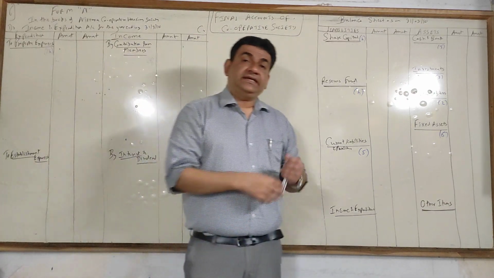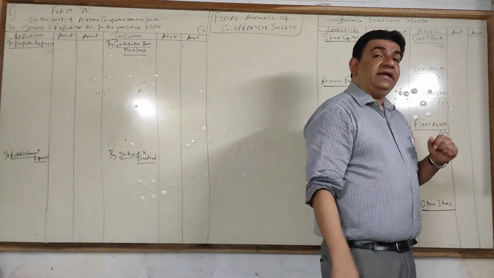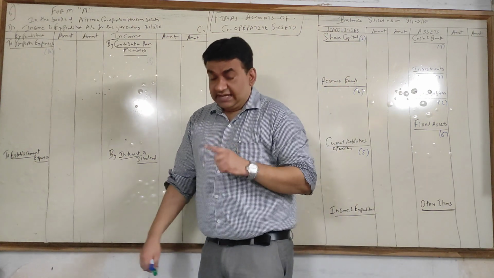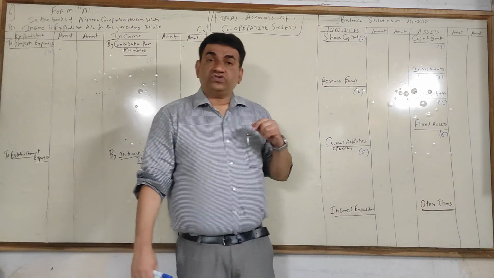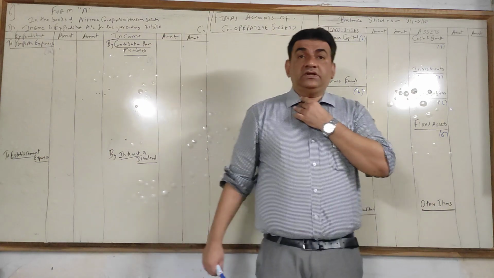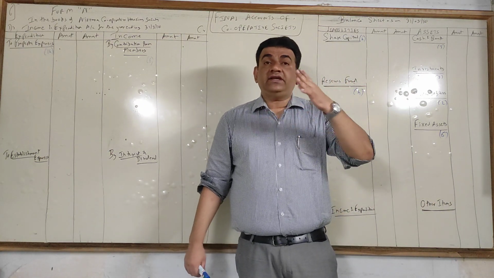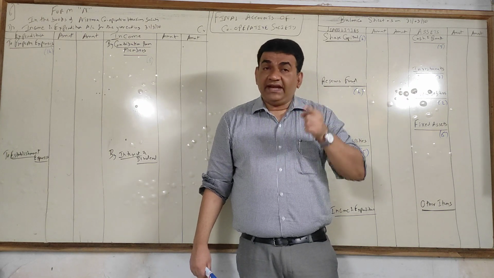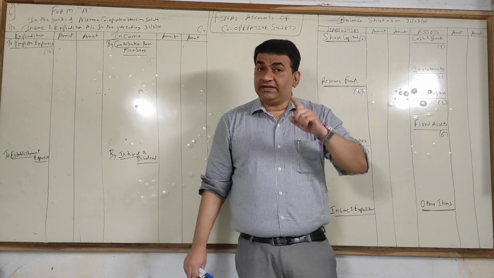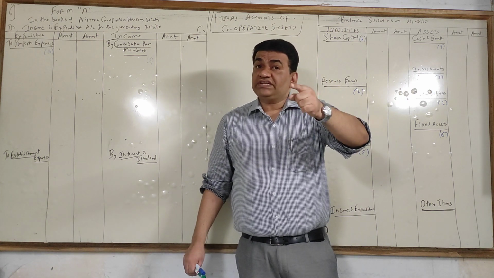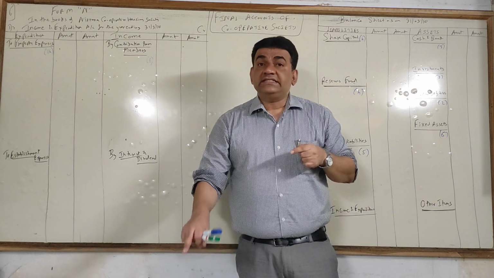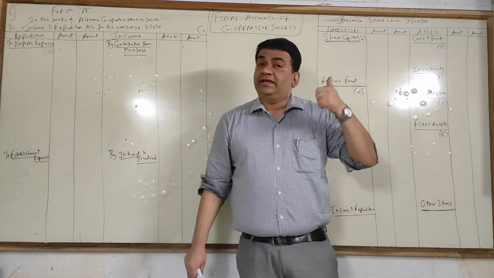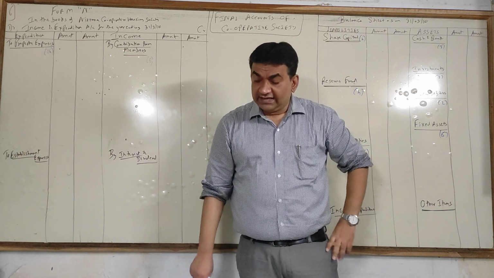Next, other items. Anything which is receivable, like interest receivable, commission receivable, all that comes under the heading other items. And when the society gives, suppose you take a water connection, or say we as an individual take a new electricity connection, you have to pay certain deposits. So deposits paid will come under the head other items. Remember, the liability side deposit is deposit received. This is deposit paid. So when you make deposits for water meter, electricity meter, that comes under the head other items.